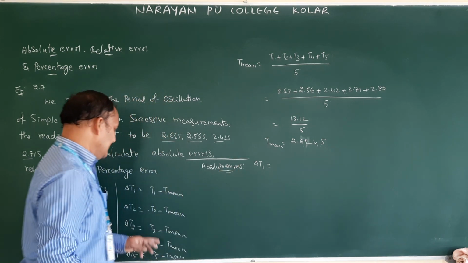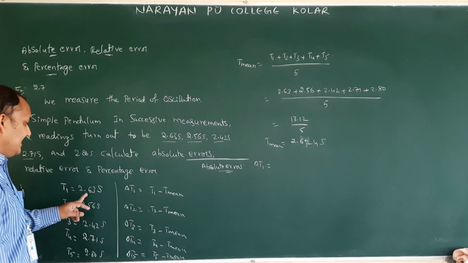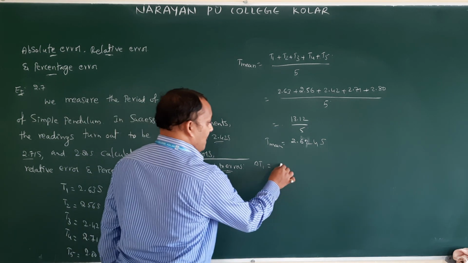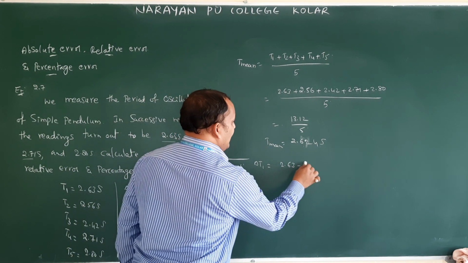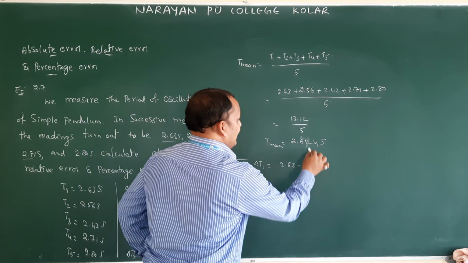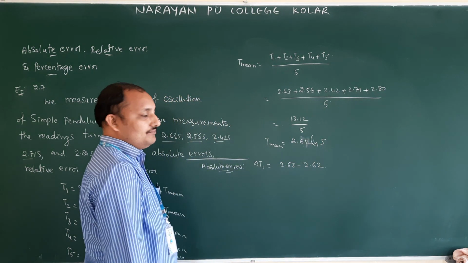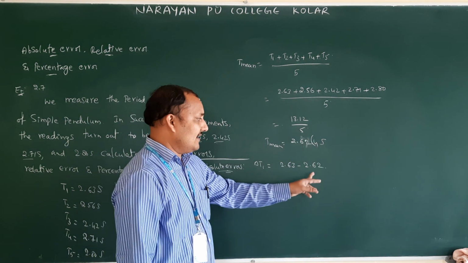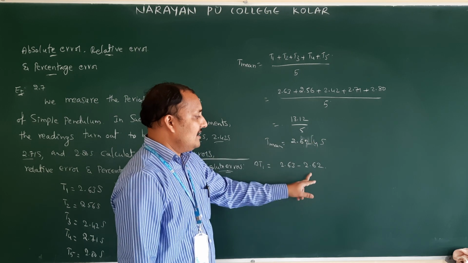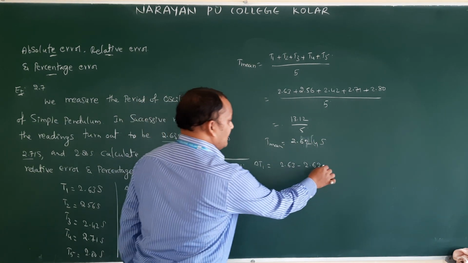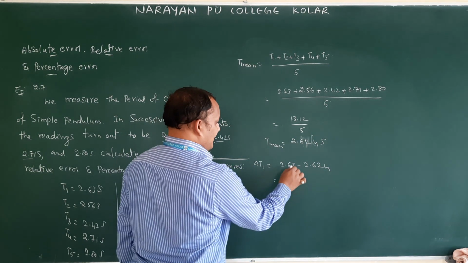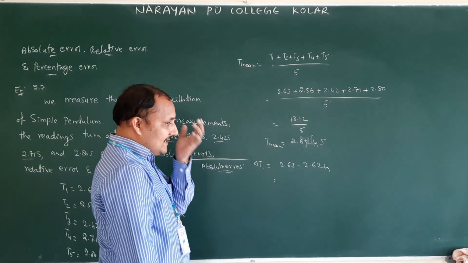Absolute errors. Delta T1 is T1 minus T2. What is T1? 2.63. 2.63 minus 2.62. If you remove this one just for our calculation purpose, if it is there also, no problem, you will just get a little bit more value. 630 minus 624.